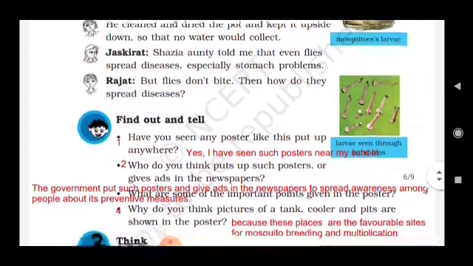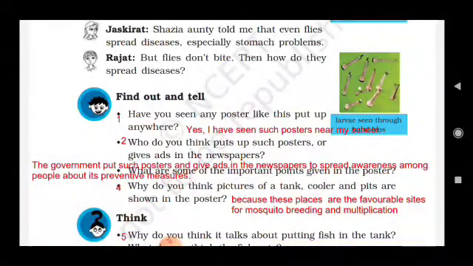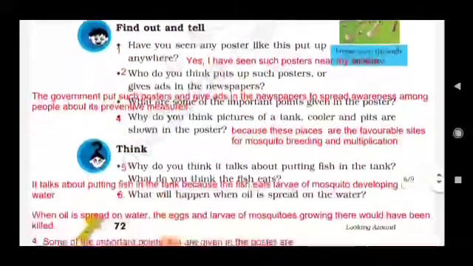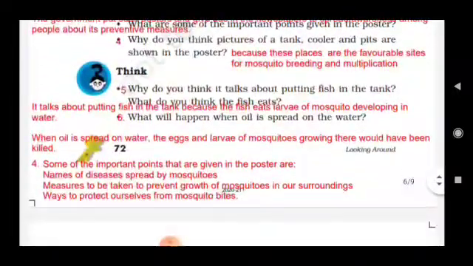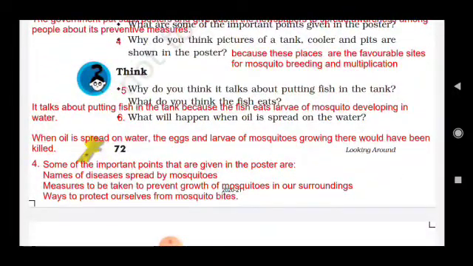Have you seen any poster like this anywhere? Yes, I have seen such a poster near my school. Who do you think puts up such posters or gives ads in the newspaper? The government puts up such posters and gives ads in the newspaper to spread awareness among the people about preventive measures. Number 3, what are some of the important points given in the poster? The information is: name of disease spread by mosquitoes, measures to be taken to prevent growth of mosquitoes in our surroundings, and ways to protect ourselves from mosquito bites.